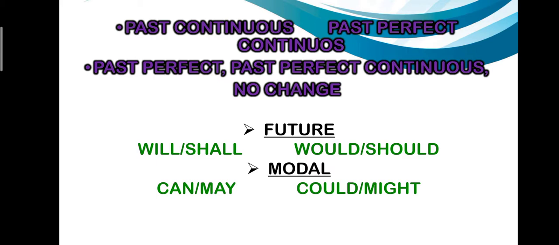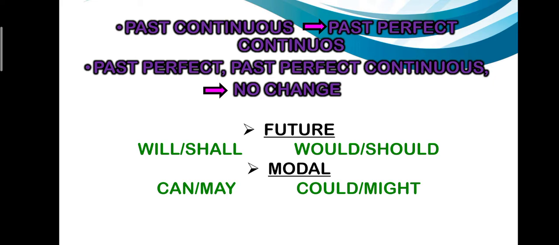If the sentence is in past continuous, it changes to past perfect continuous. Always remember, if the sentence is in past perfect or past perfect continuous, there is no change while we are changing into indirect speech.